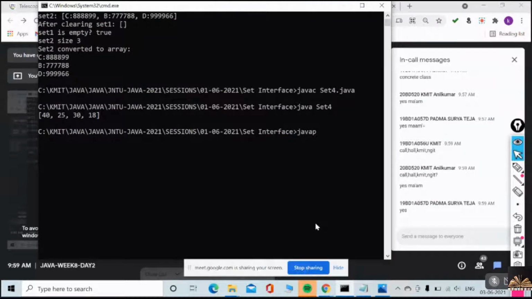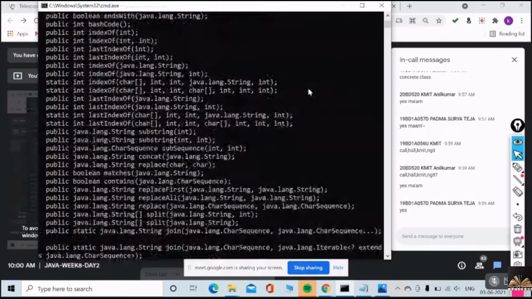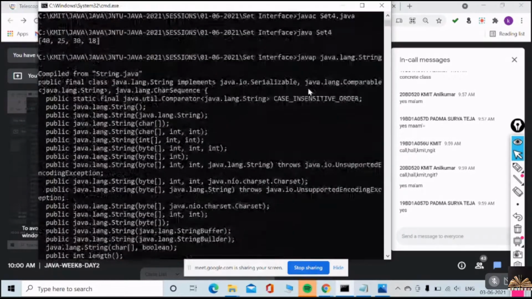Java string class is available in which package? Java.lang.String. Actually, it's such a big class.